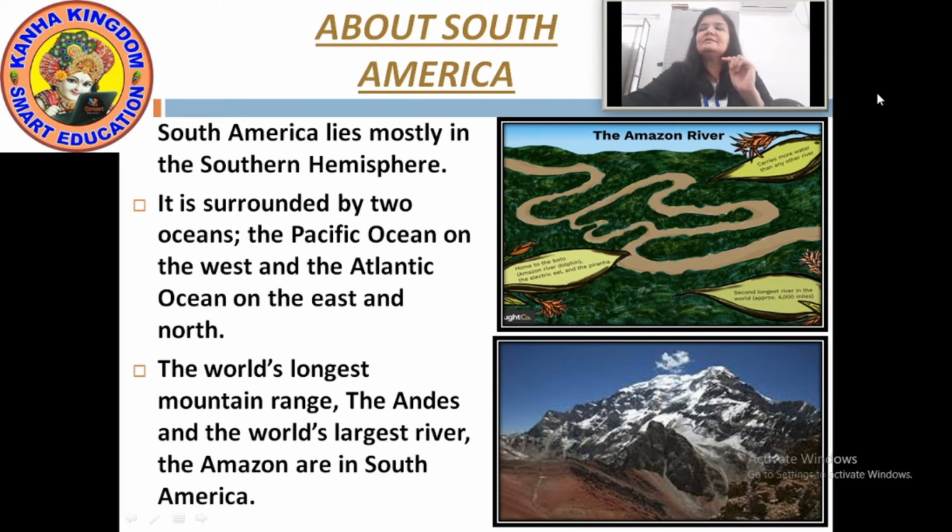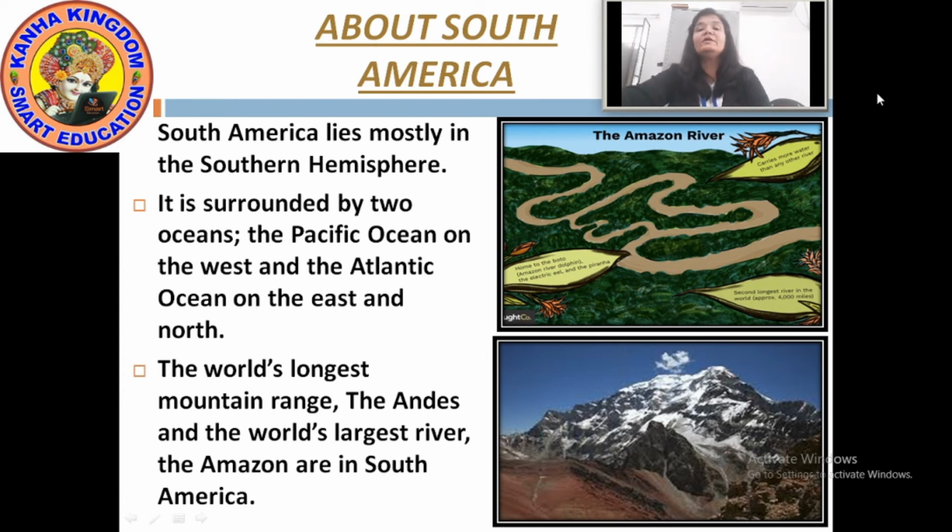And it is the second longest river in the world. The first longest river is the Nile, but the Amazon is the largest river. The world's largest river is the Amazon. The world's longest river is the Nile, and the Amazon is the second longest river. It is in South America.